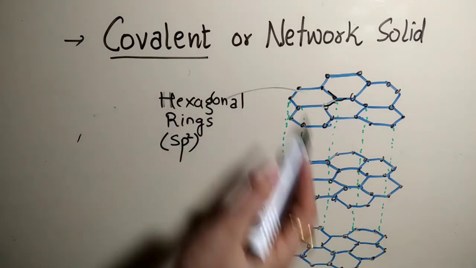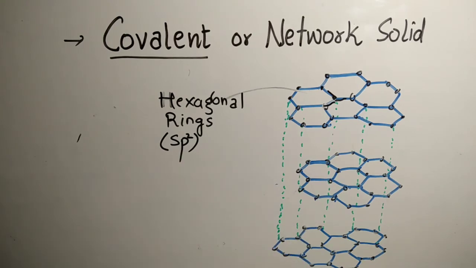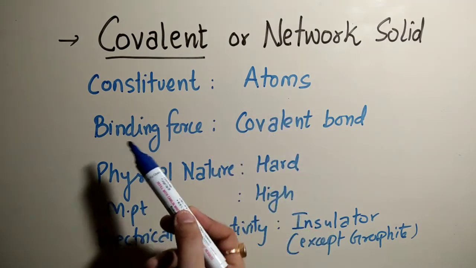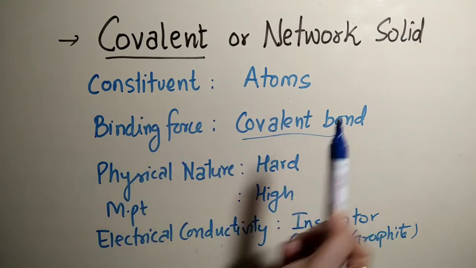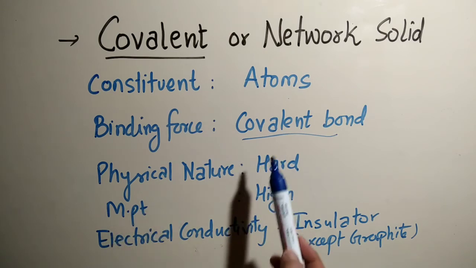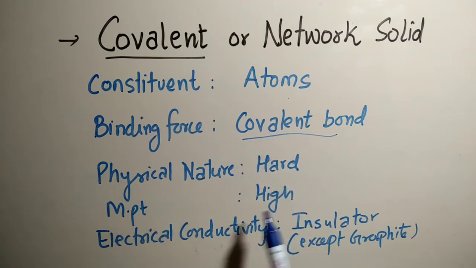So on the basis of structure we explain this. If we generalize their properties: constituent particles are atoms, binding force is covalent bond between them, physical nature is very hard, melting point is high because of strong covalent bonds, electrical conductivity is insulator except graphite, which is a good conductor, and examples are diamond, graphite, quartz, that is SiO2.